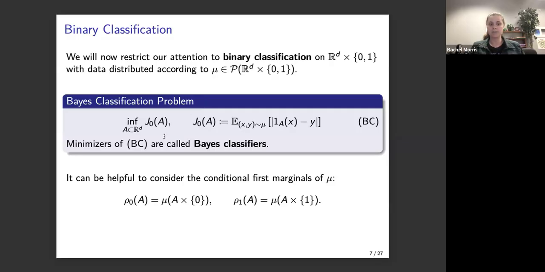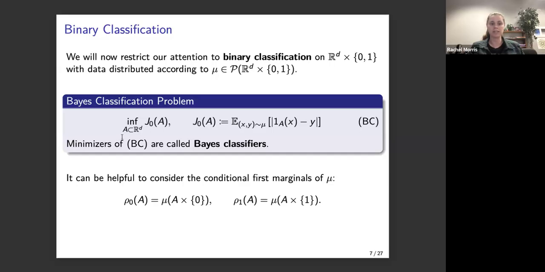And so the Bayes classification problem says that we are trying to minimize over some subsets of R^D a misclassification score J0, where J0 is going to be the expected value according to the distribution mu of the difference between the assigned label that's encoded by the characteristic function 1_A(x) and the associated label y with the data point x.